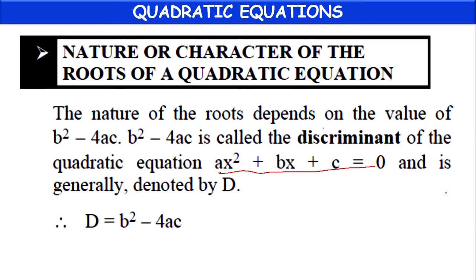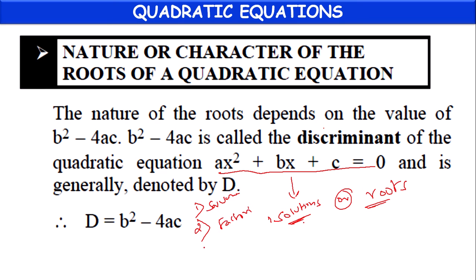A quadratic equation will have some solutions or roots that we can find by different methods: by the completing the square method, or by factorization, or by the Sridharacharya method. Like that, we have different methods to find the solutions or roots of a given quadratic equation.